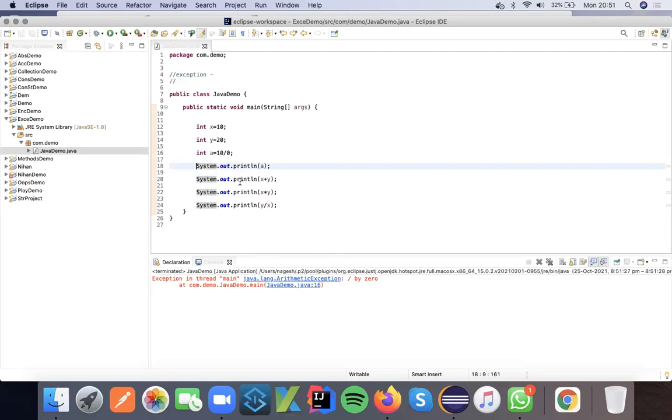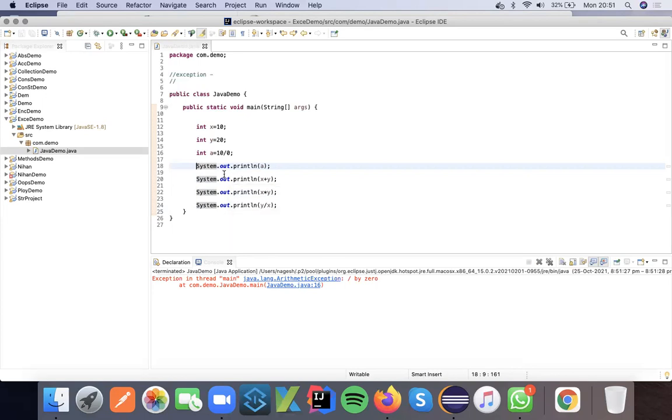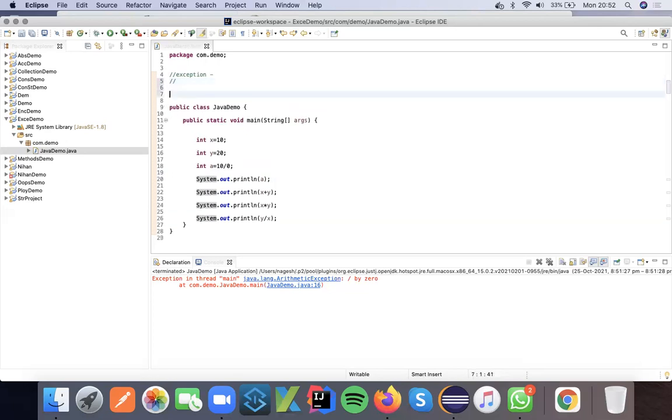Whatever the content or whatever lines were there, they are not executing because of that code, right? So what we have to understand is there is an issue. We don't know that unexpected code is giving the error. Because of that one, the entire flow got terminated. To handle this, Java introduced the mechanism called exception handling. Okay, Java exception handling mechanism.